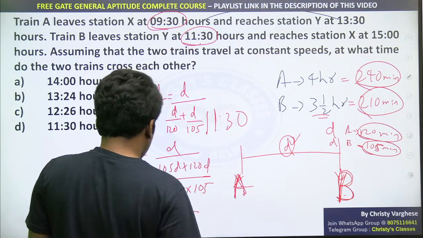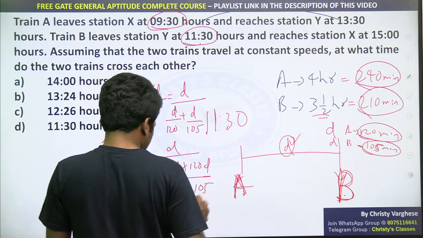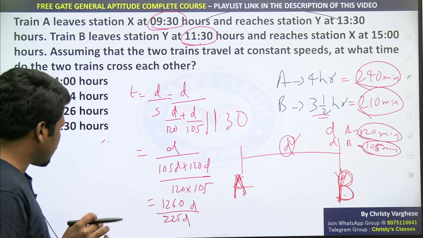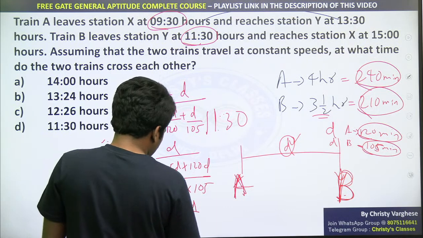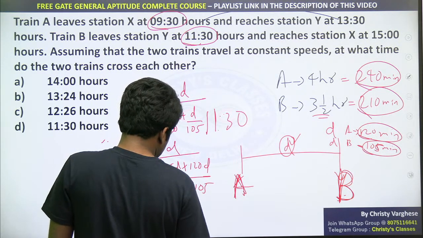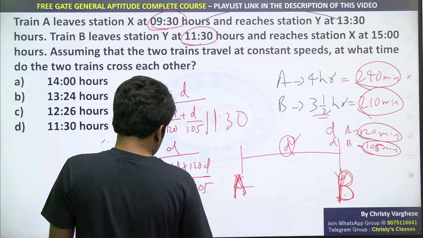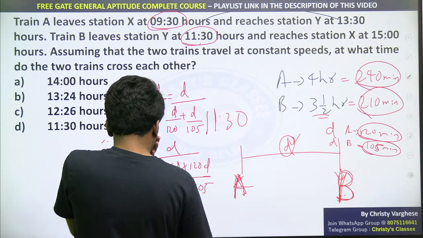Simplification can be done even faster, but for the time being we'll use this. My brain has also saturated now. So anyway, dividing by 5, you will get 45 and this will be 252.